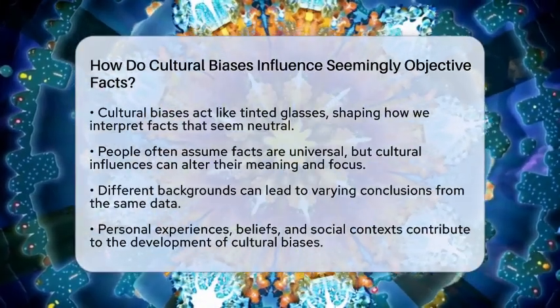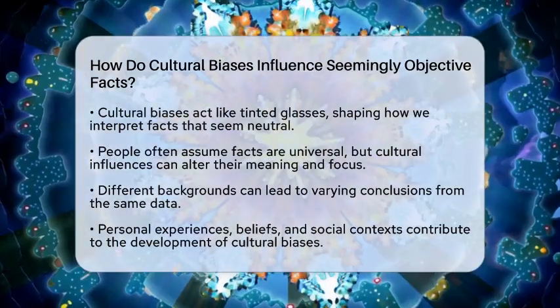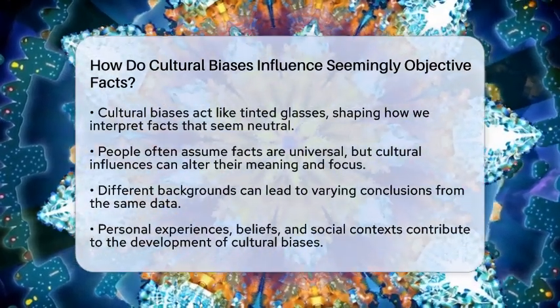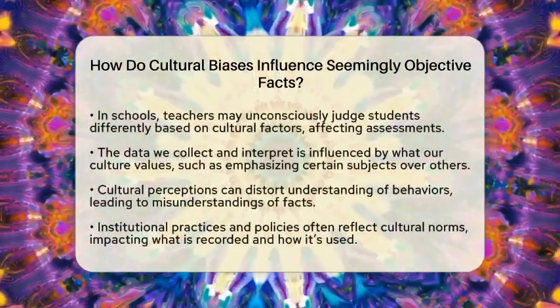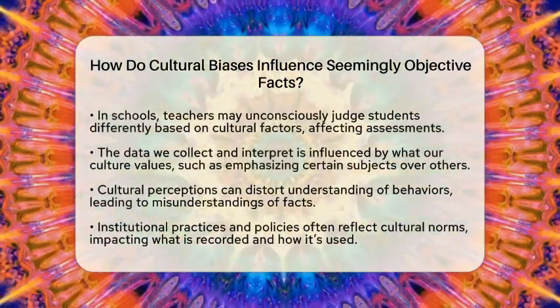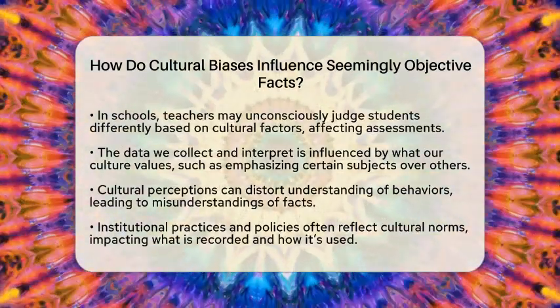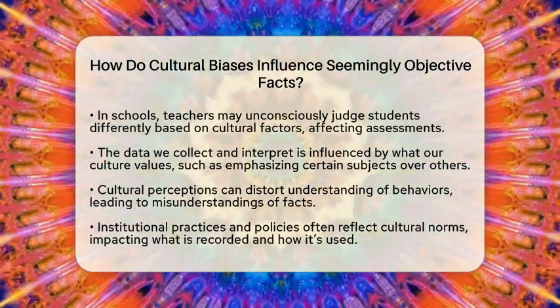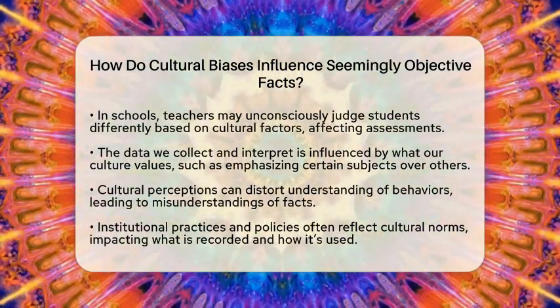For example, in schools, teachers might unconsciously judge students differently based on their race, socioeconomic status, or cultural background. This can influence how they grade or discipline students, which then impacts the facts we see, like test scores or behavior reports. These facts might not be purely about ability or behavior but also about cultural perceptions.